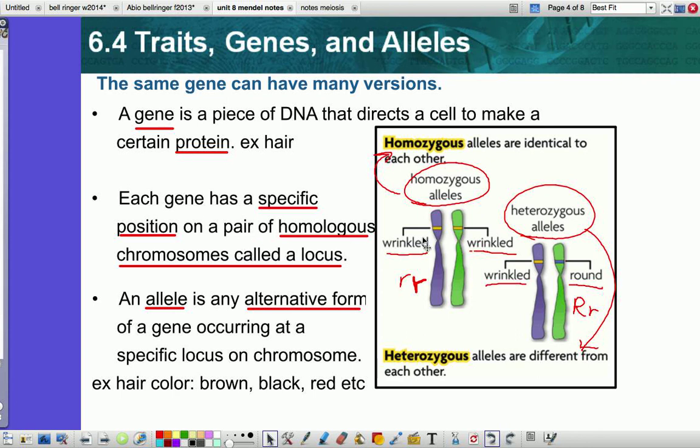Within the chromosome, there's a couple pieces that you want to know. We already talked about homologous chromosomes. You get one from your mom and one from your dad. And that's true from any sexually reproducing organism, okay, plants included. One of the things is that the position of where those genes are located is called a locus, or a point, right? That makes sense. Kind of had a location, comes from that locus point. And then alleles are what give us the physical traits that we see, our brown hair, our blue eyes, our white skin, our black skin, whatever it is. Okay? Those are some vocabulary words that you've got coming, alleles.